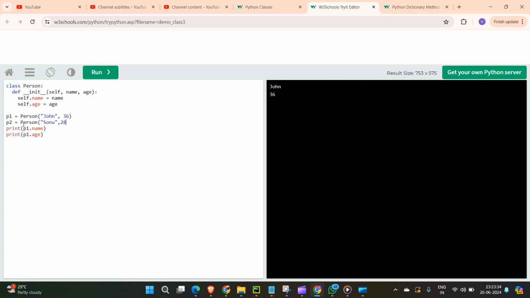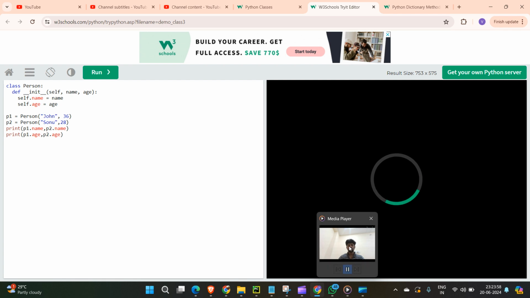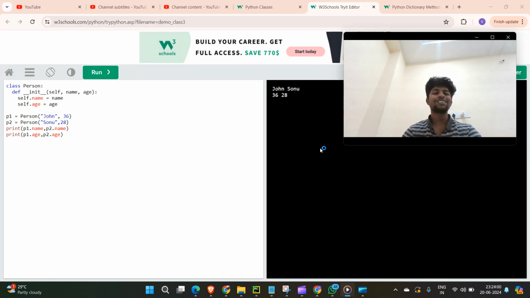So let's see this. Next, let's take P2 dot name here, and P2 dot age. So now we will get John, then Sonu, and then the age. So this is a way that you can create the class, you can create this init method, and after that whenever you create the objects you can access them. So you can click and you can just play with these things.